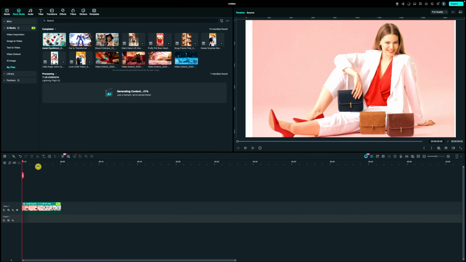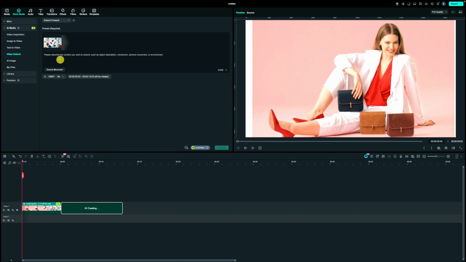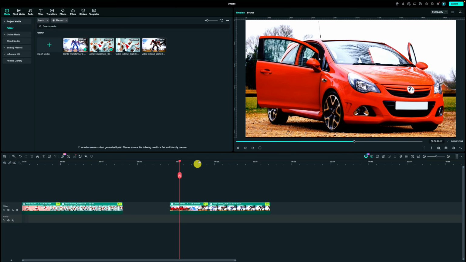Here, I am using AI Extend to extend the video clip duration. Here, you have to write what you want to see in the extended video. Now it's completed. See the result.